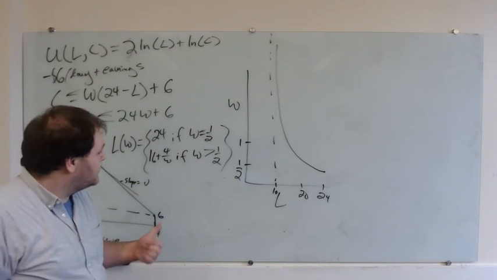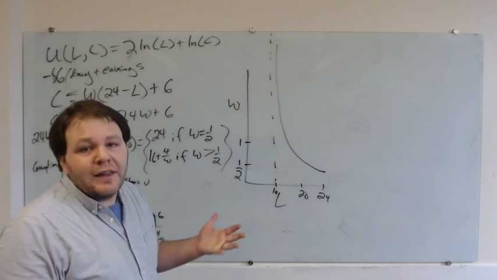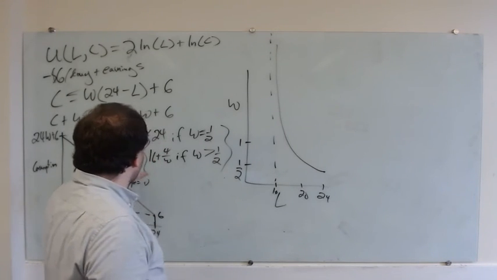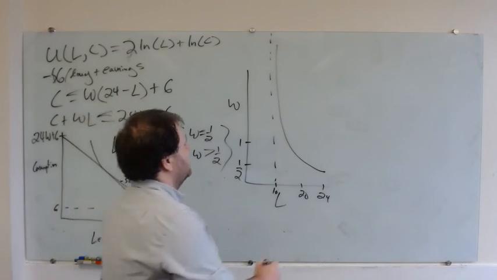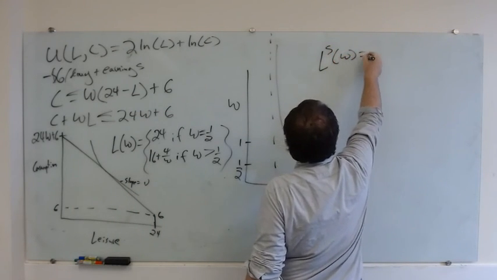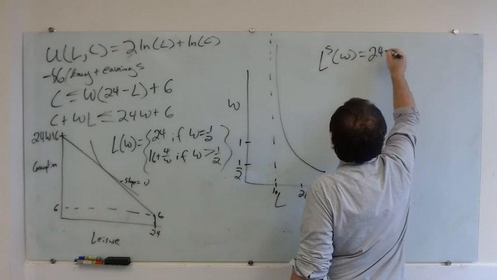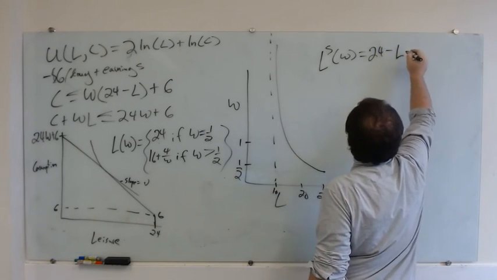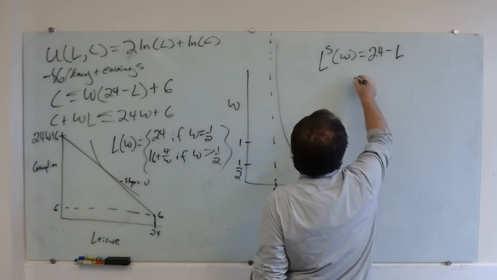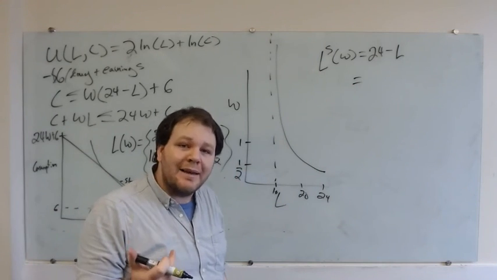The last step here is how do I turn this into a labor supply curve? All I do, right, is I say 24 minus leisure is going to be labor supply. So my labor supply as a function of W is just going to be 24 minus my leisure. By the way, the fact that labor and leisure both start with L is one of the biggest problems in labor economics. There's really no solution.